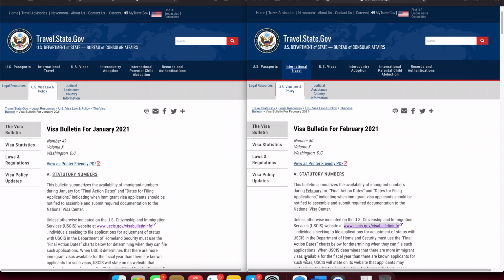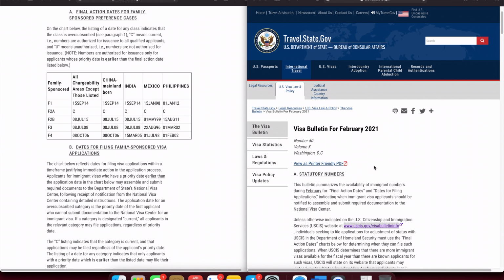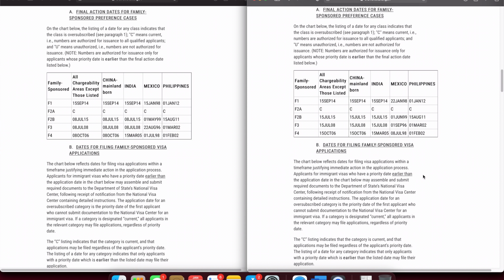With that said, let's jump into the side-by-side comparison of the January Visa Bulletin versus the February Visa Bulletin. Now here is what we can see. On the left hand side is the January 2021 Visa Bulletin, and on the right hand side we have the February 2021 Visa Bulletin. Final action dates for the family sponsored category of visa, and then we'll look at the employment based category of visa. So first let's start with the final action dates for the family category.